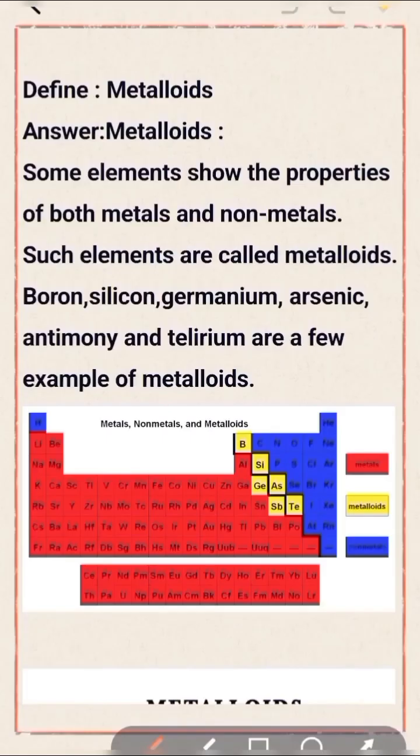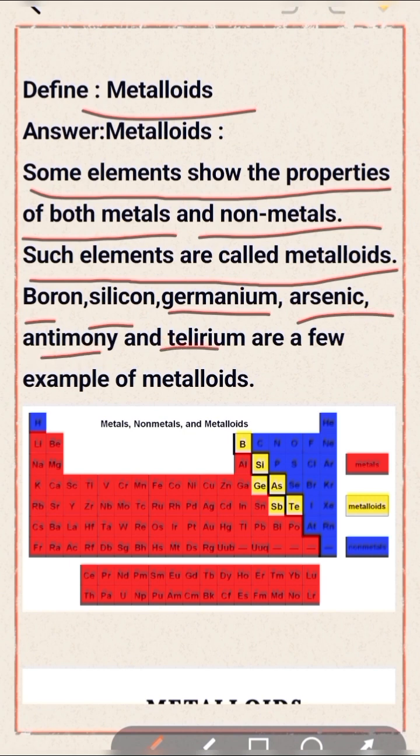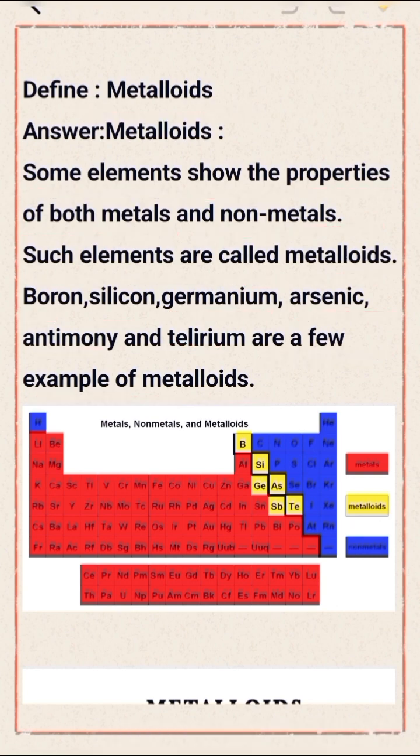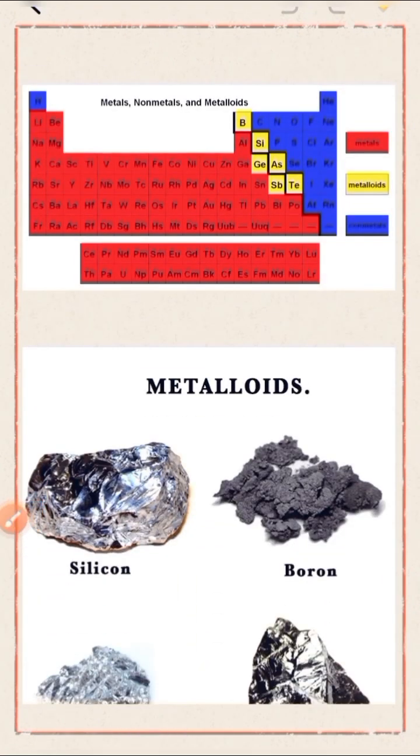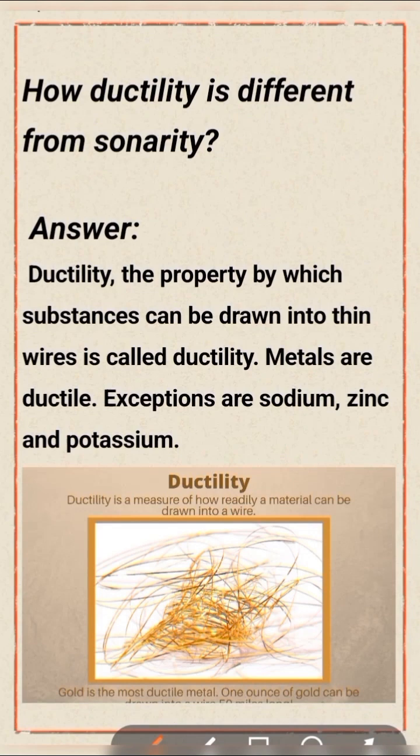Okay. Define metalloids. Some elements show the properties of both metals and non-metals. Such elements are called metalloids. Boron, silicon, germanium, arsenic, antimony, and tellurium are a few examples of metalloids. In the periodic table, yellow color shows the metalloids. Some examples of metalloids: silicon, boron, arsenic, antimony.